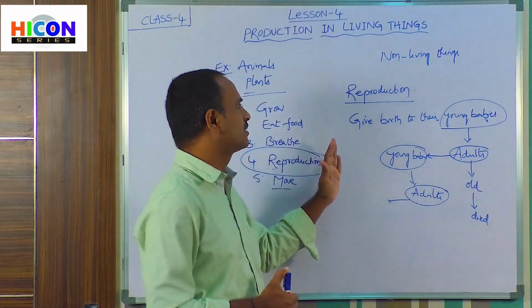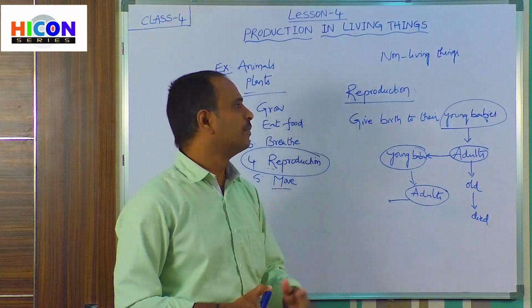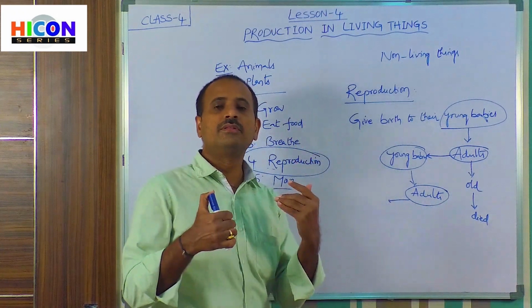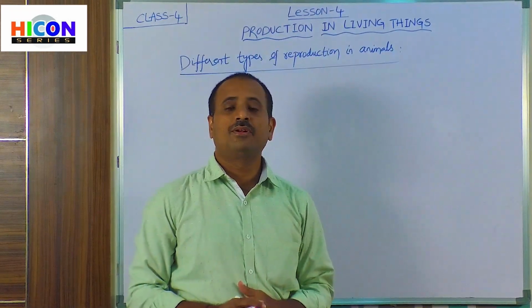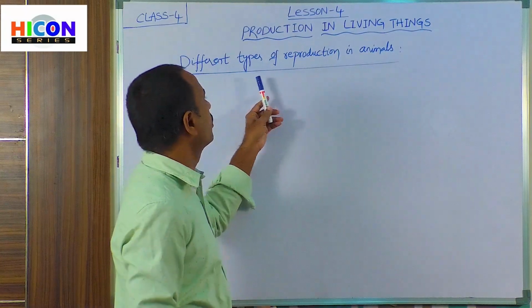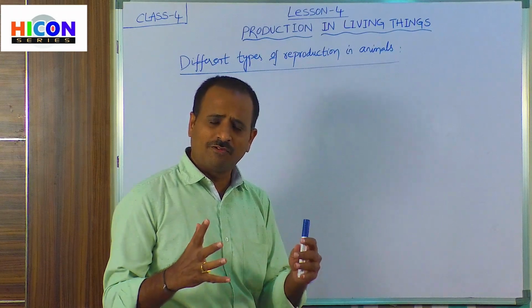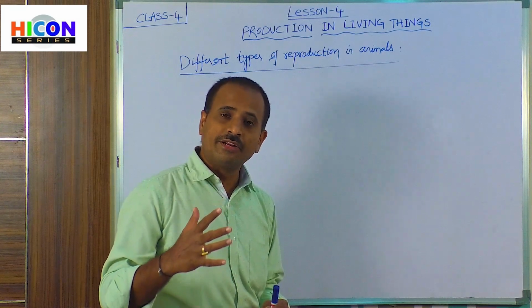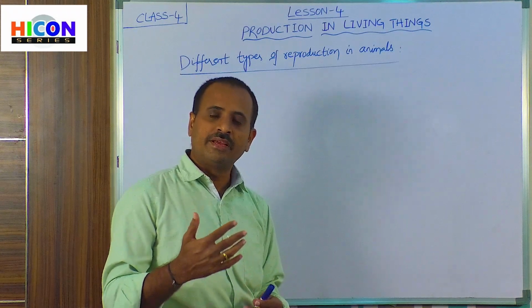So all living things have the capability of reproducing their young babies. Because of this capability of reproduction only, they are able to continue their species to live on this earth for more years. So children, now we are going to the next topic, that is different types of reproduction in animals. That means how the animals can reproduce their younger ones, in what ways they can reproduce their younger ones.